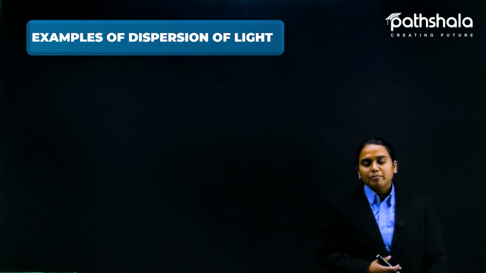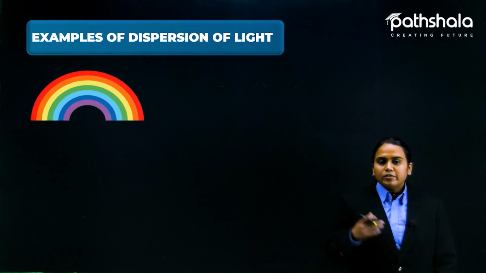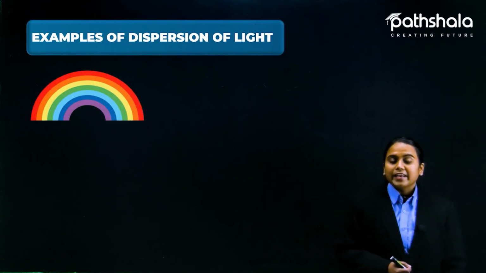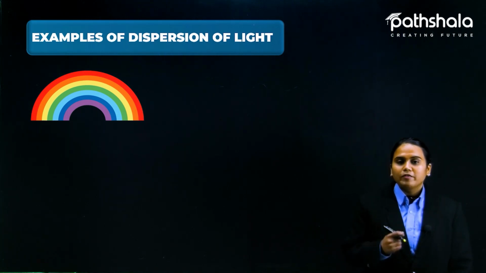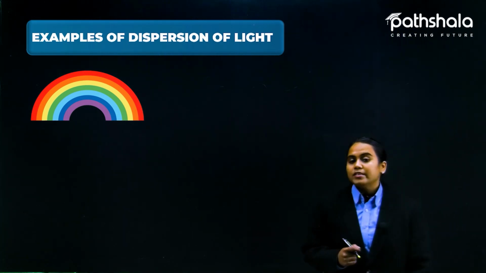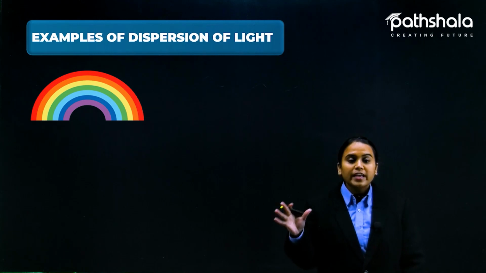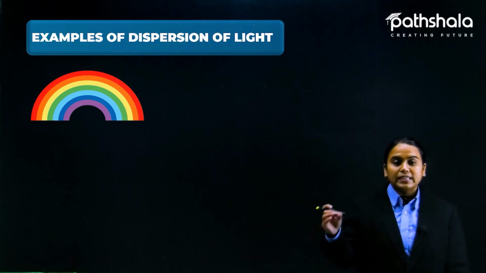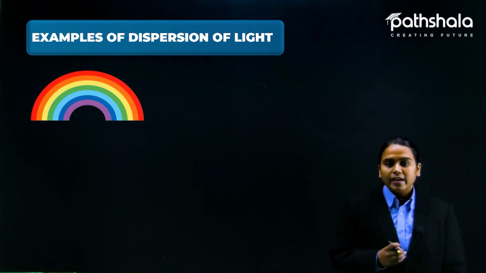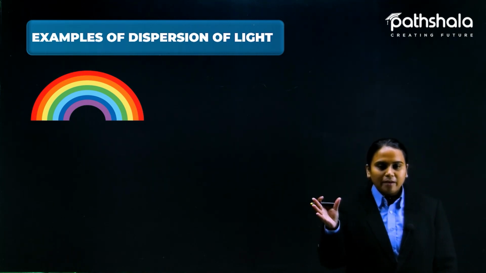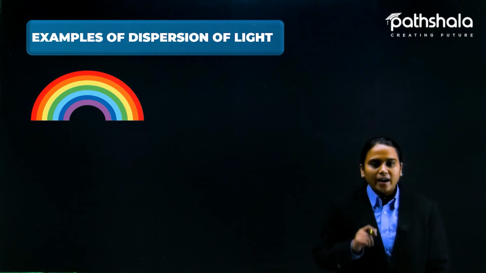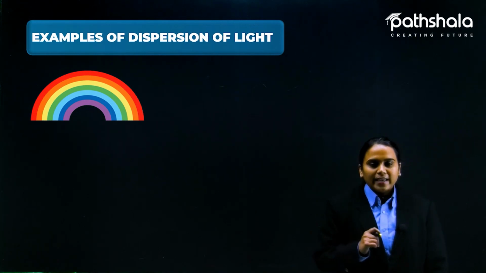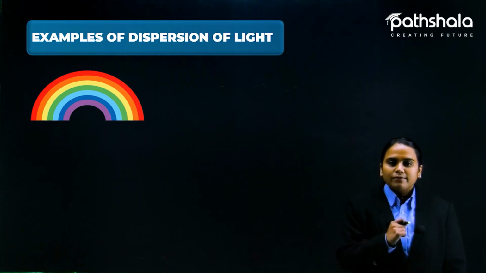Here are some examples of dispersion of light. Have you seen a rainbow earlier? Yes, a rainbow is a phenomenon of dispersion of light, and it happens naturally. How does it happen? Why do we see a rainbow and how is it made? Is it like God is coming and making the colors in the sky? No, it is not like that. A rainbow is a science phenomenon.